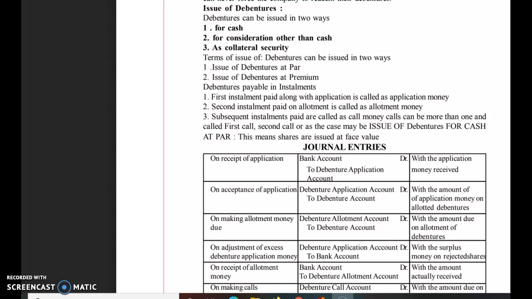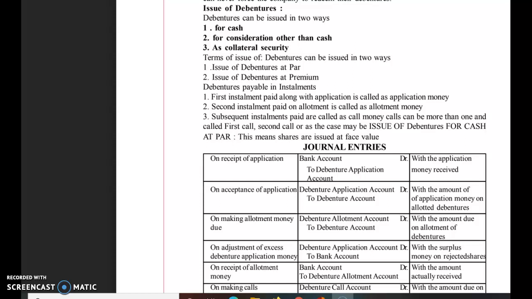For example, if a company has issued 9% debentures, we will prefix 9% wherever we use the word debenture. At the time of receipt of application money, we will make the entry Bank Account debit to 9% Debenture Application Account, which recognizes that these debentures carry interest at the rate of 9% per annum.